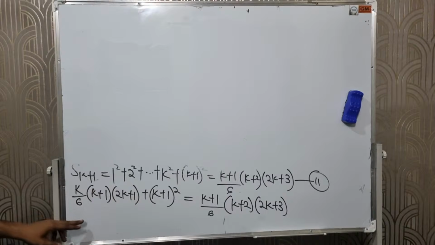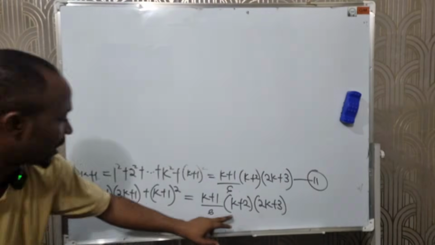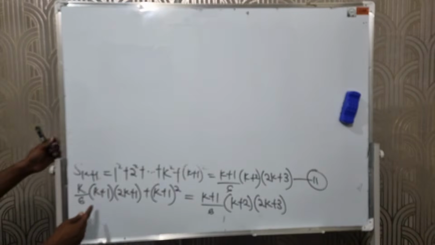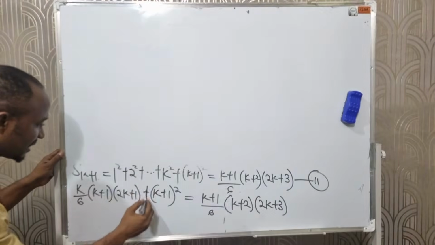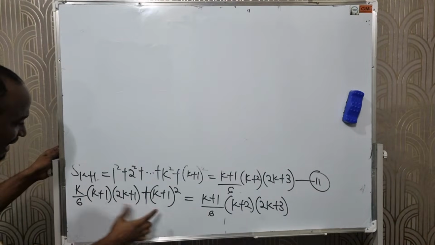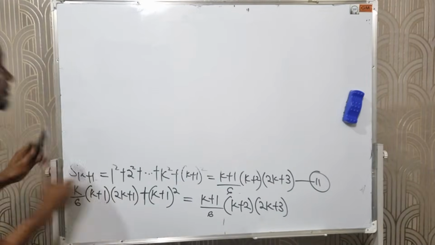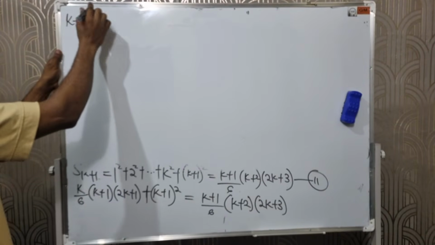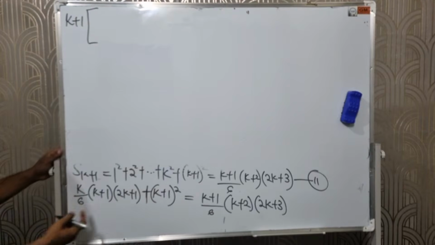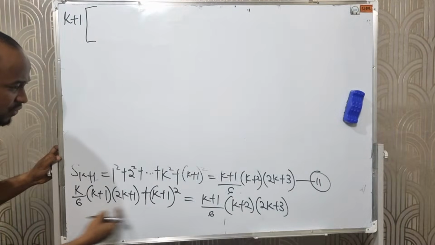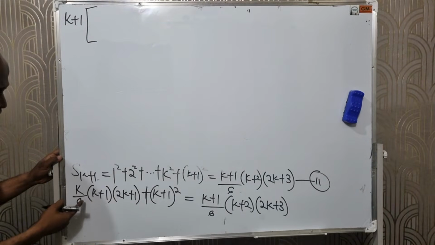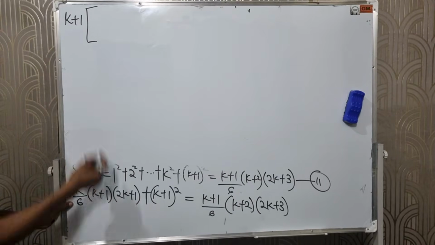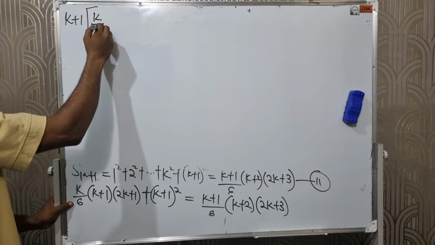Okay. This is where we stop, right? If you look at this, there's something common between these two terms. I have a plus sign here, don't forget. Between this and this, what is common is k plus 1. I can factor out k plus 1 this way. If k plus 1 is common between these two terms, what will remain here is simply k over 6.